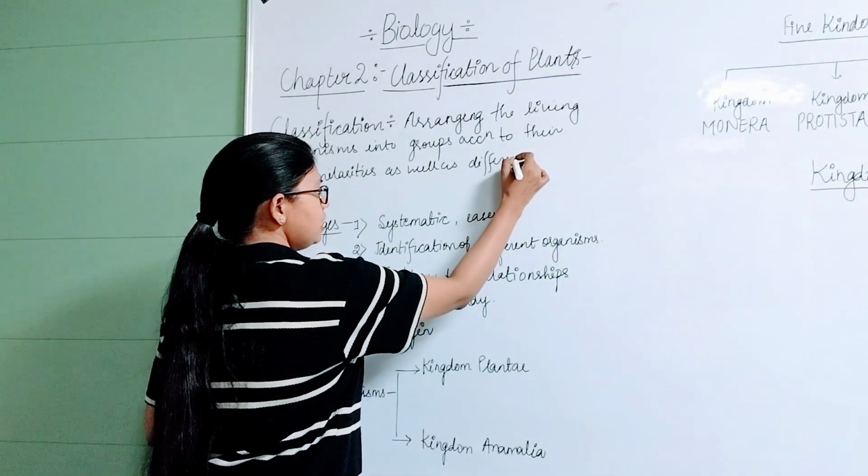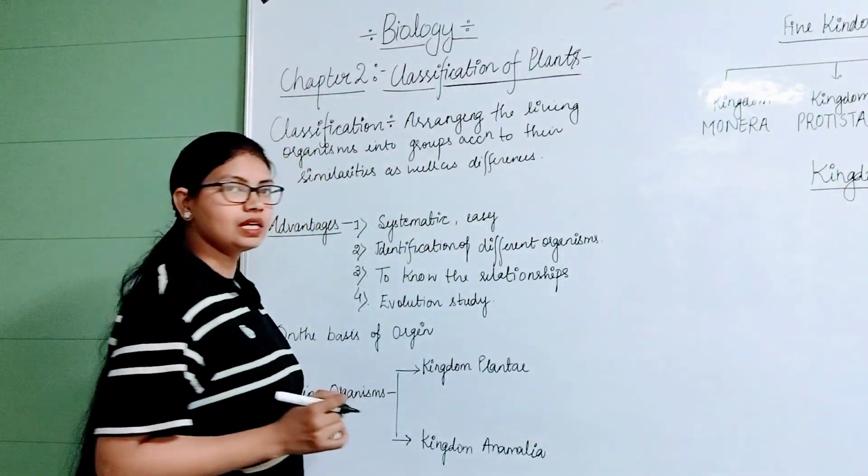Okay, so now we understand what is classification.